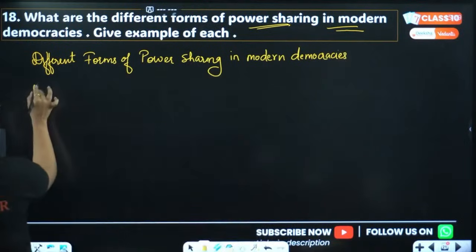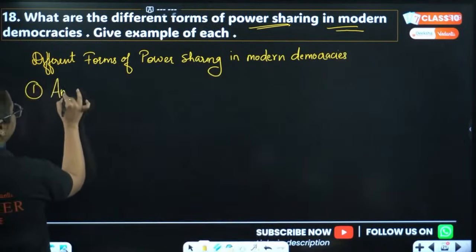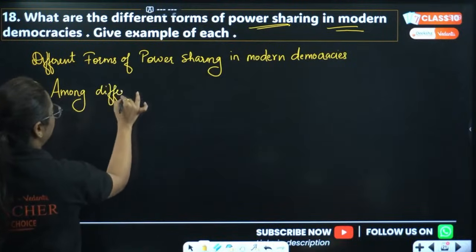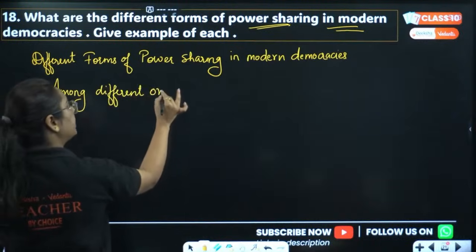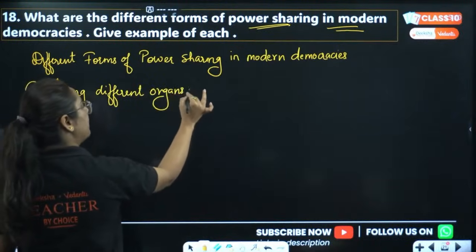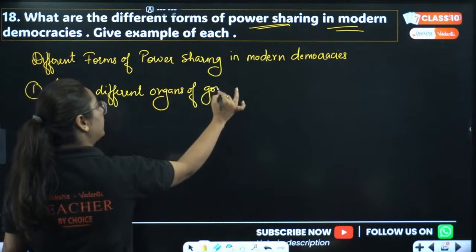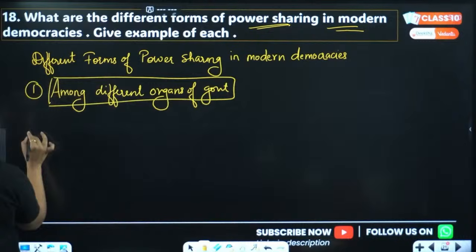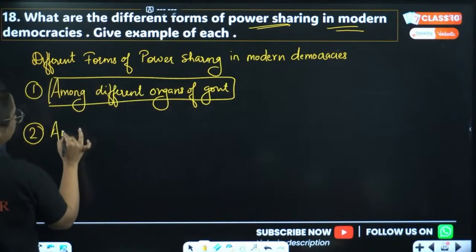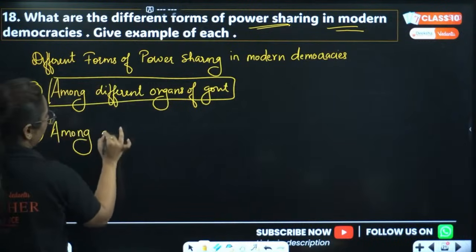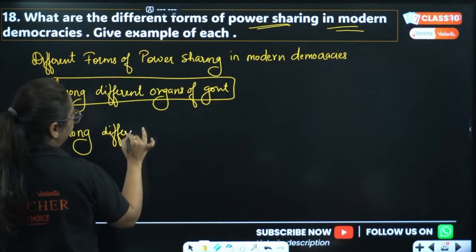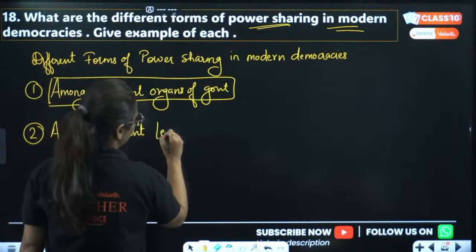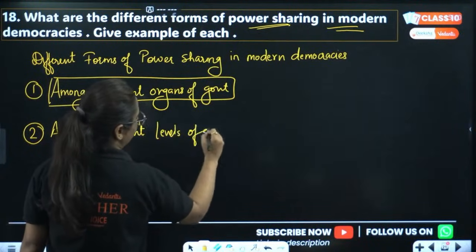So the first type is among different organs of government. Among different organs of government, you are pretty sure about this. Then the second one, among different levels of government. Is everyone following? Is anyone feeling sleepy?